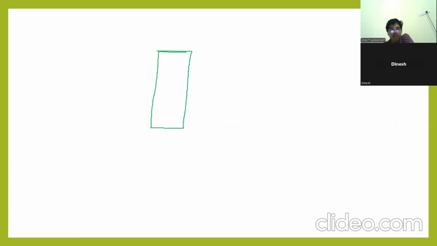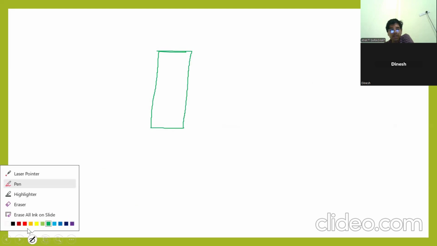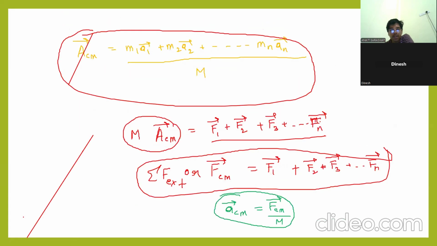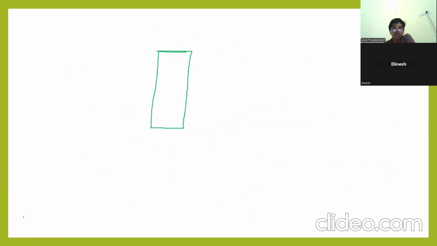What I'm saying, see, this previous concept I have explained. ACM is equal to FCM by M. What is this? FCM is equal to F1 plus F2 plus F3 plus Fn. What is the meaning of this term? I'm explaining that. My question is, if you are applying a force on each of the particles of this rod, these are the particles of the rod, and you are applying a force on all the particles in order to move this rod.